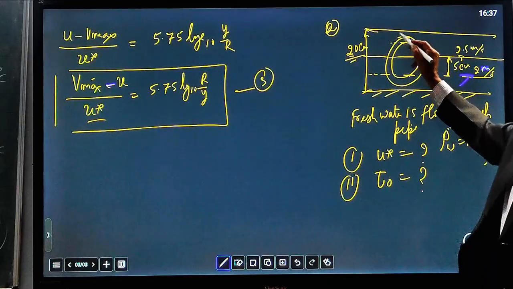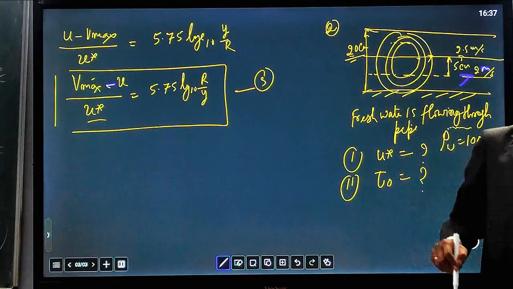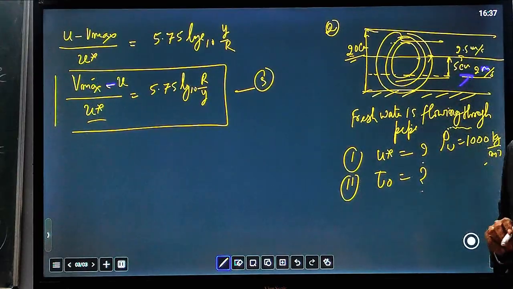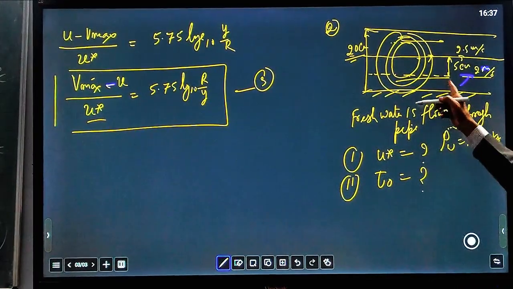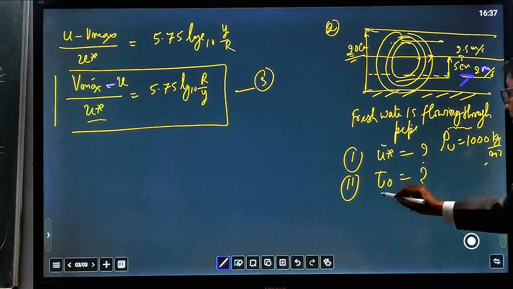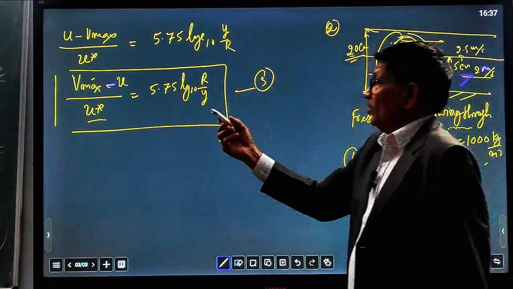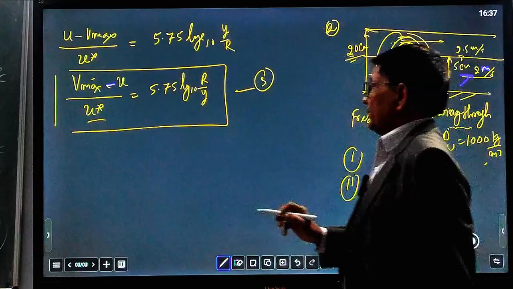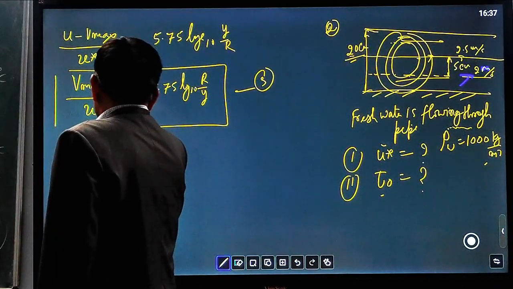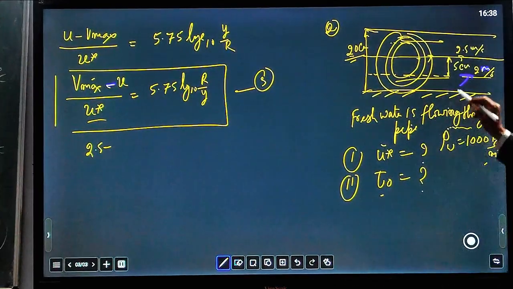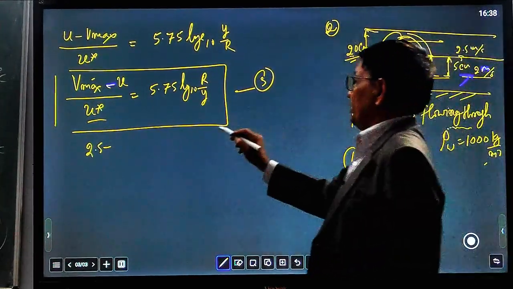Velocity in the circumferential direction at this point will be the same as at this point. So at 5 centimeter from the wall, velocity is 2 meter per second. So find out the shear velocity and tau naught. You can use the same equation. V max is the velocity at the center, that is 2.5 meter per second, so 2.5 meter per second minus u. The velocity at 5 centimeter from the center is 2 meter per second.